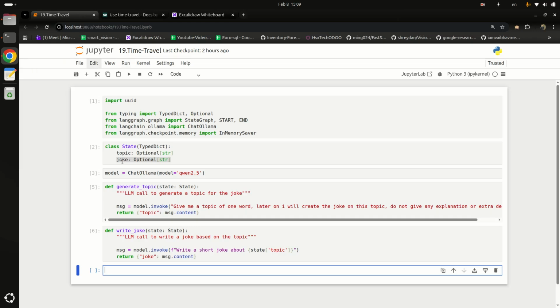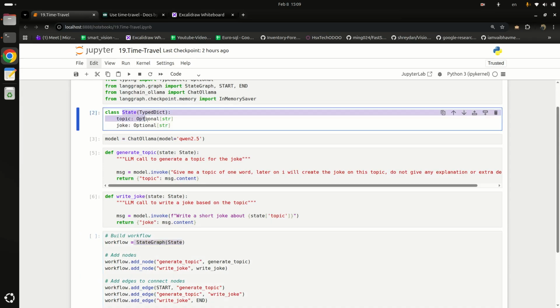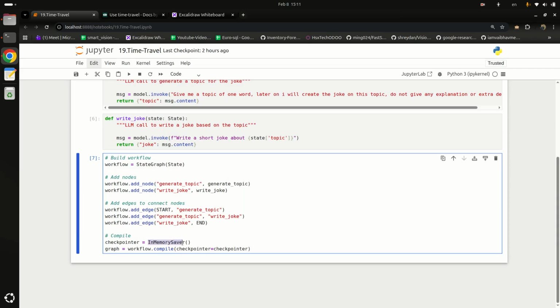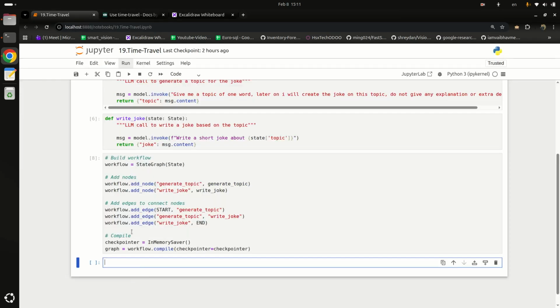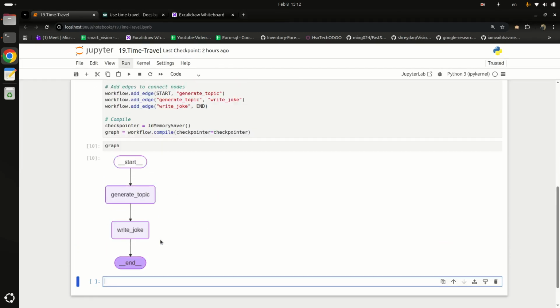I will simply copy and paste here. Here in StateGraph I am passing the state. Its name is state, not agent state. You may change this name to whatever you want, and I am storing this state graph in workflow. Here we are creating an instance of InMemorySaver, storing it in checkpointer, and passing checkpointer equal to checkpointer to compile the graph or workflow. Let's run it. After that, if we want to visualize the graph, I will simply type graph and run the cell. Here we are able to visualize our graph.